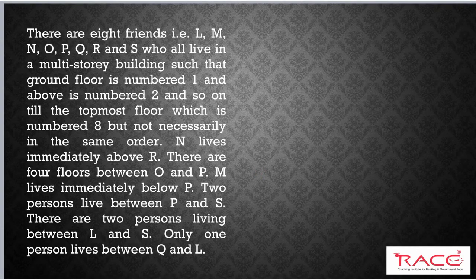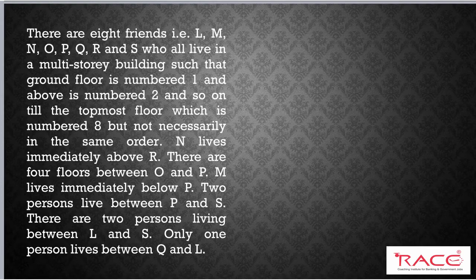So here we have our first puzzle, a story based puzzle in which we have 8 persons, as you can see on your screen. 8 friends are there: L M N O P Q R S. All the names are in sequence, so that is the first indication of a pre-level question. And they are living in an 8 story building whose first floor is the ground floor, and above that first, second, third, fourth, up to eighth. So this is very basic information.